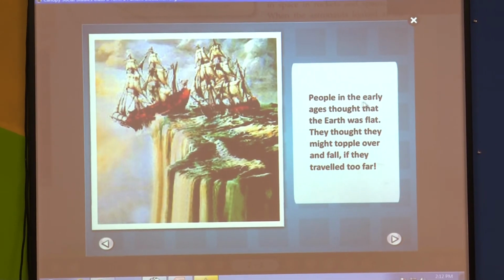See here, people in the early age thought that the earth was flat. They thought they might topple over and fall if they traveled too far. See in this picture, long ago people thought that if they traveled this way they would topple over here and fall. So people long ago were afraid to travel.